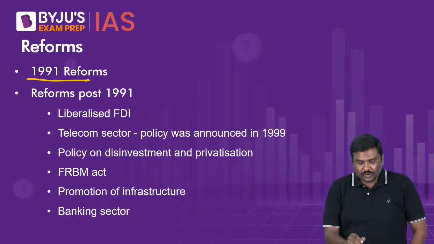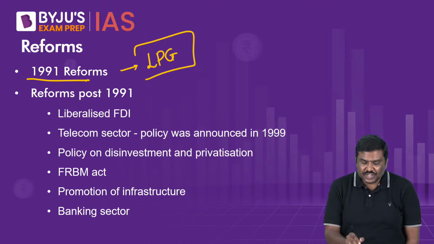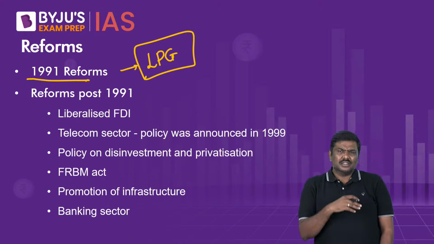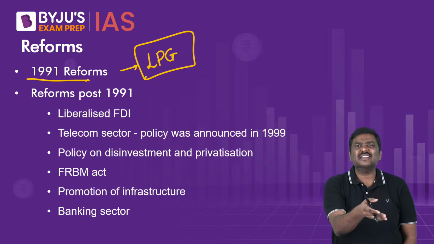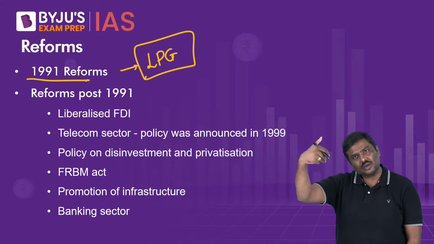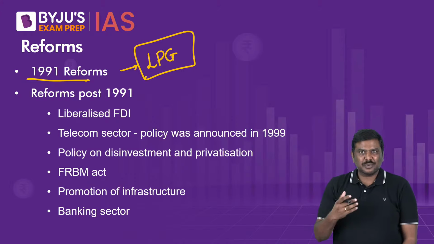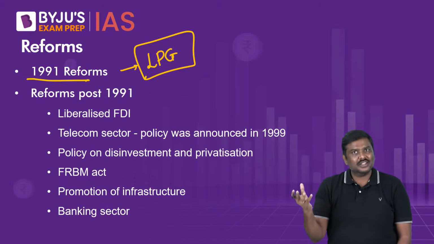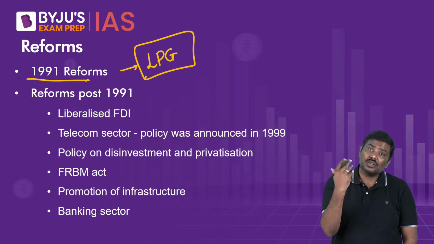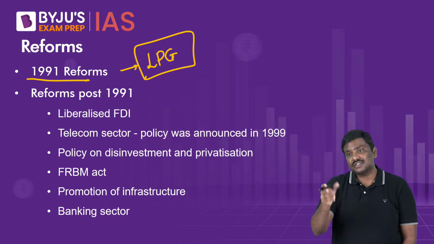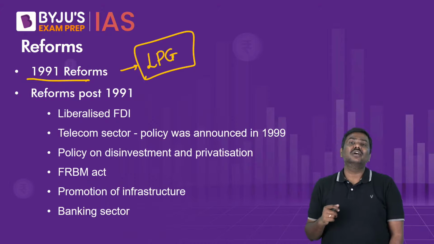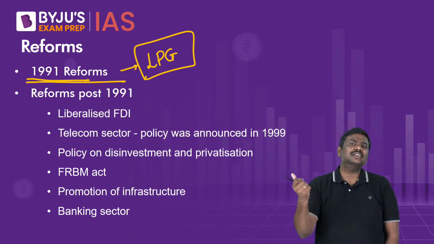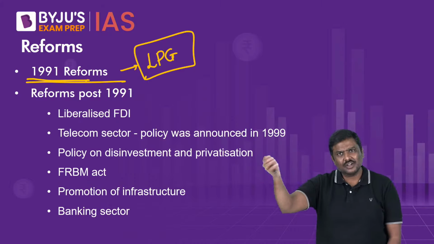The 1991 reforms, famously referred to as LPG reforms: liberalization, privatization and globalization reforms. The LPG reforms were implemented after a crisis in the Indian economy. For example, the inflation rate was very high. Out of the total expenditure, more than 37% was used to pay interest by the government in the budget. Fiscal deficit was very, very high. The BOP crisis, we were on the verge of exhausting the forex reserves, etc. At that point of time, we implemented a set of reforms, liberalization, privatization and globalization reforms.